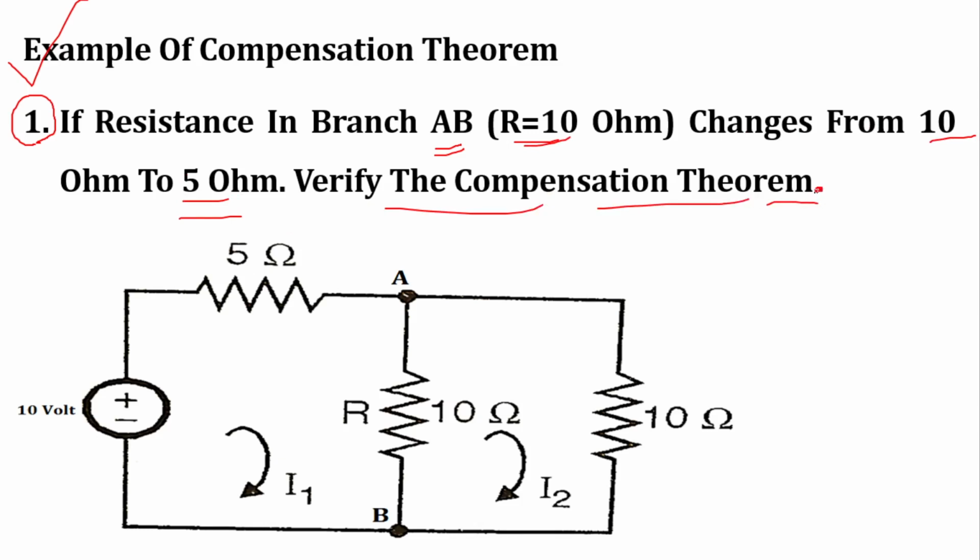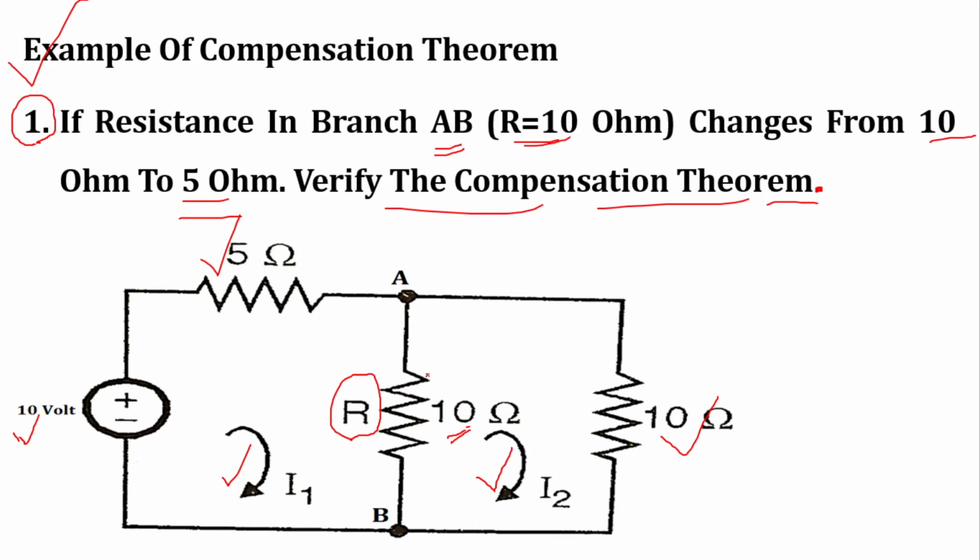This is the network: the input voltage of 10 volt, a resistance of 5 ohm, a resistance of 10 ohm, and this resistance, which is equal to 10 ohm and will change from 10 ohm to 5 ohm. This is the loop current I1, this is the loop current I2.